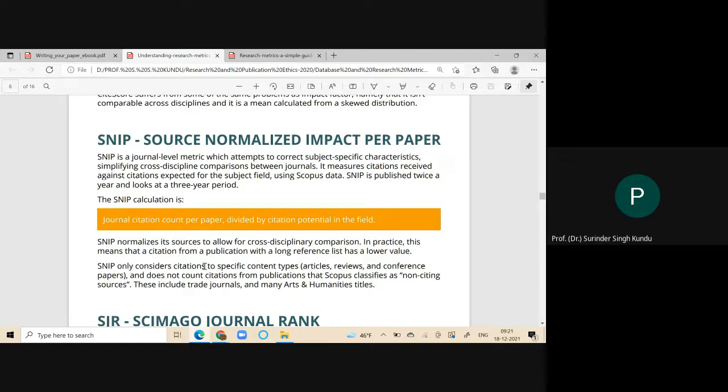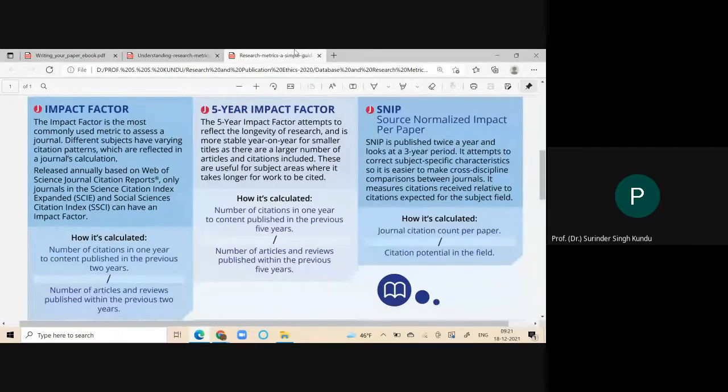As far as the definition or formula is concerned, it is published twice a year, that is, after every 6 months you will get the SNIP, and it looks at a 3-year period. It attempts to correct subject-specific characteristics, making cross-discipline comparison easier. How will you calculate it? Number of citations of that journal count per paper.